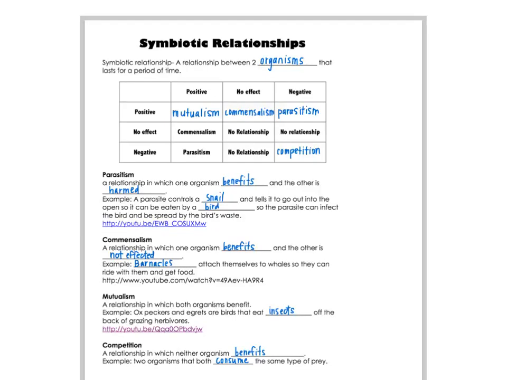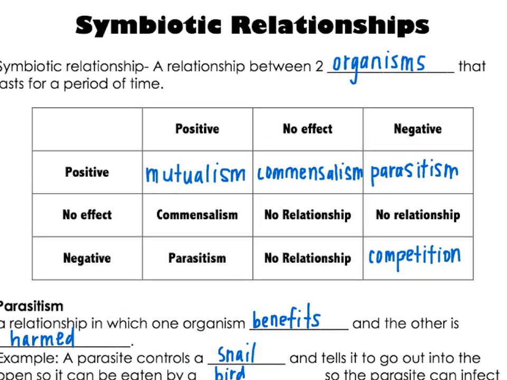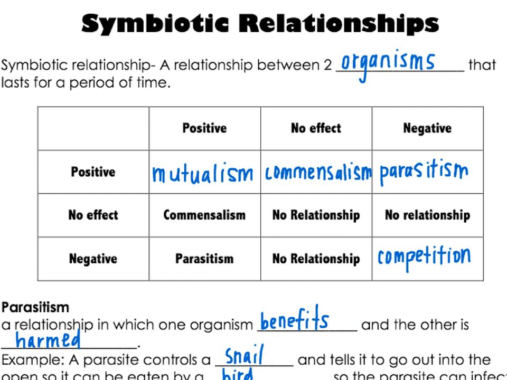Symbiotic relationships are any relationship between two organisms that lasts for any period of time. And here's a table to kind of show you the three different kinds of symbiotic relationships and what they mean. If you follow the table, you have the row meet the column. You can see that if there's a positive effect on both organisms, so you've got positive and positive, that kind of relationship is called mutualism.